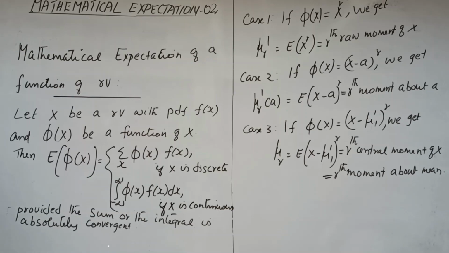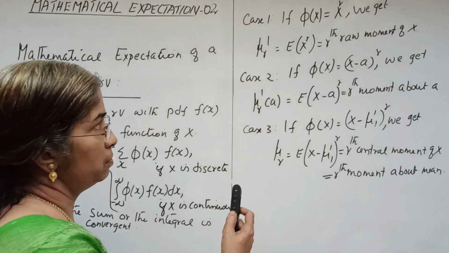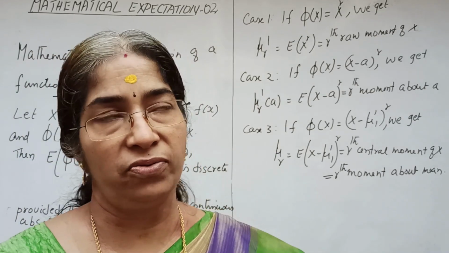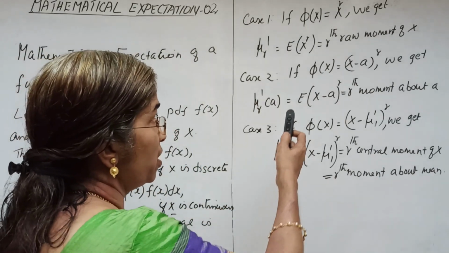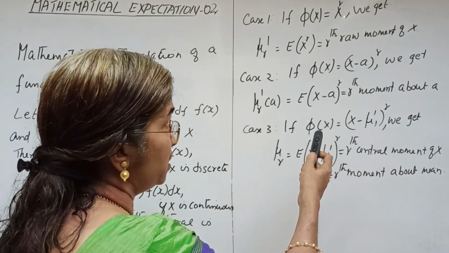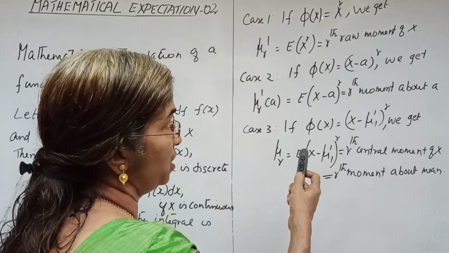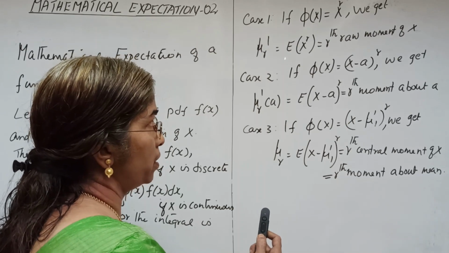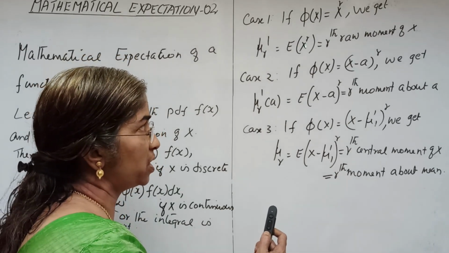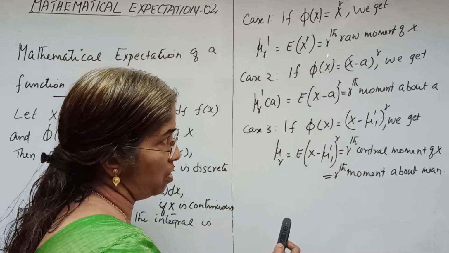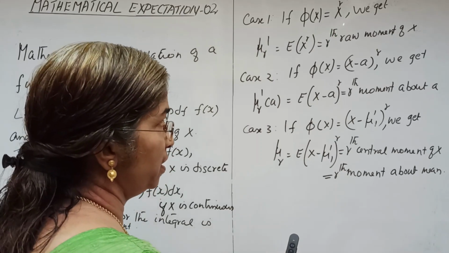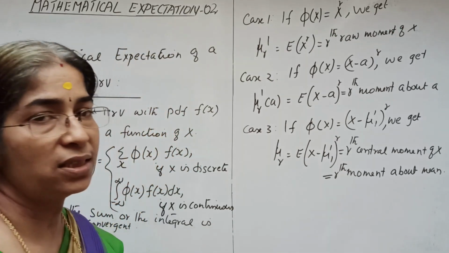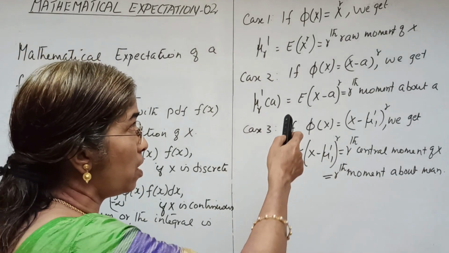We know the definition. Now we consider the particular cases for phi of x. If phi of x equal to x raised to r, we get mu r dash equal to expectation of x raised to r, which is defined as the rth raw moment of x. That is the rth moment about 0.